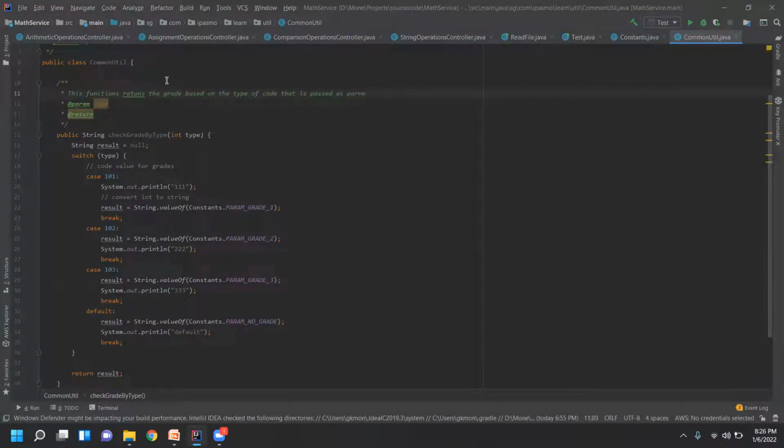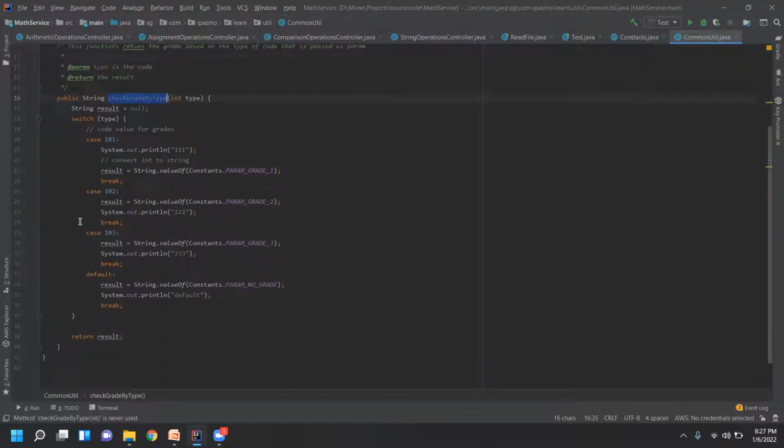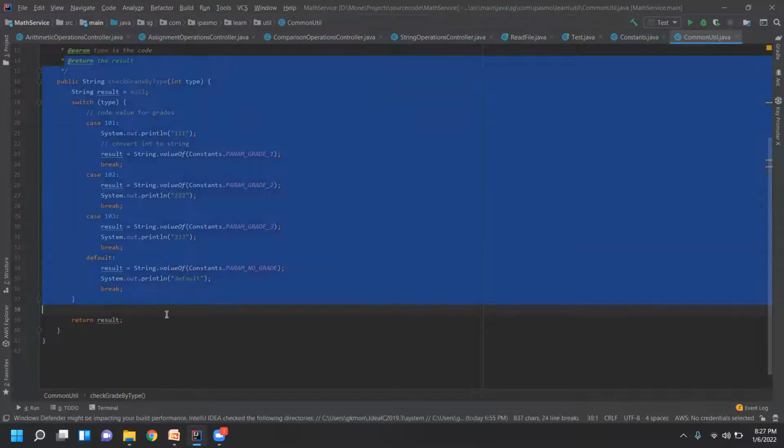So something like this. Okay, and type is the parameter, right? So you can just mention the code, return the grade, or result, return the result. Now when somebody refers to this, they will come to know what this function actually does. Okay, now this part is done.